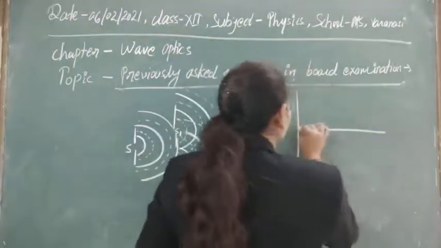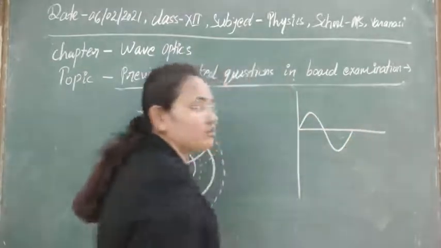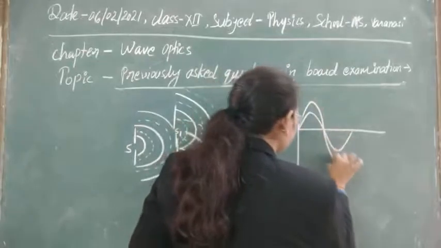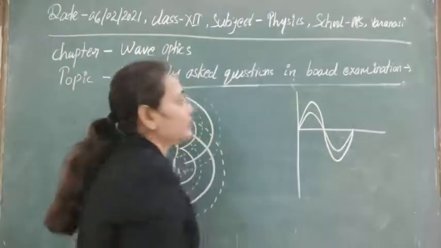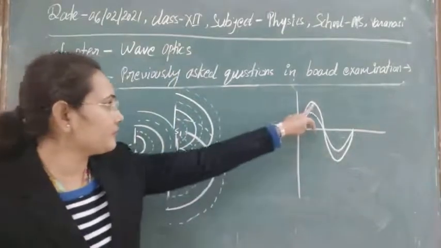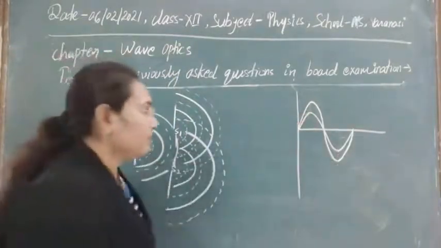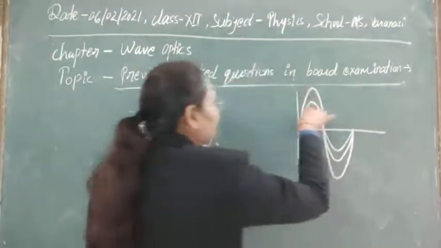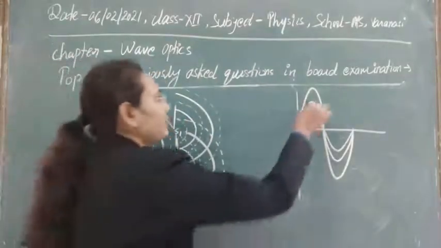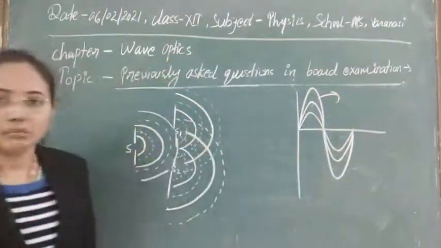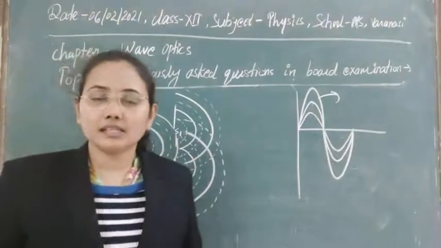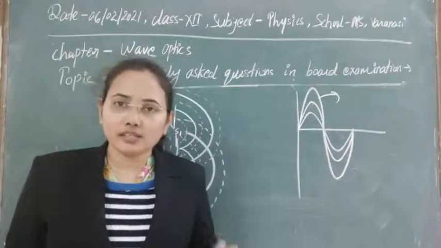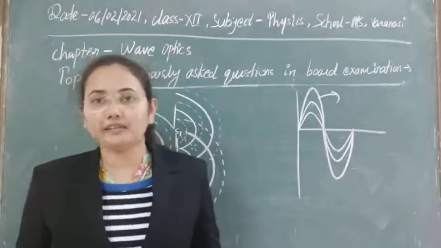this condition. Suppose one wave is moving in this way, this is the first wave, and another wave has its crest falling over it, and it has a different wavelength. That condition you have taken here. So whenever such a condition is fulfilled, then the resultant that is obtained is something like this. Means the amplitudes of these two get added. So this line represents the resultant of these two. Means we are getting the maximum intensity in this case. So this is the condition to obtain bright fringes or constructive interference or maxima in the interference pattern.